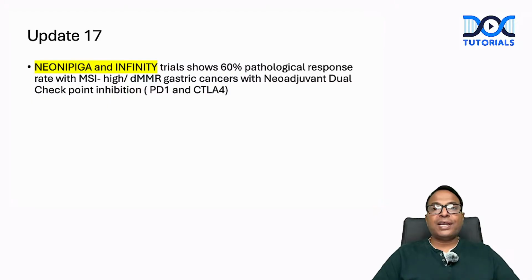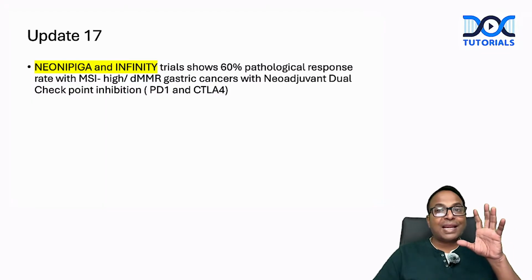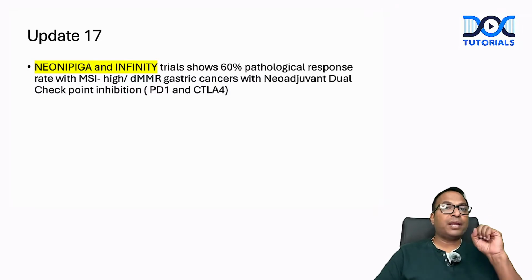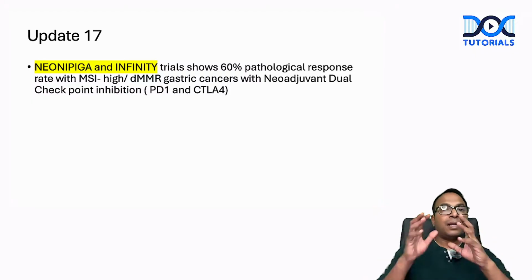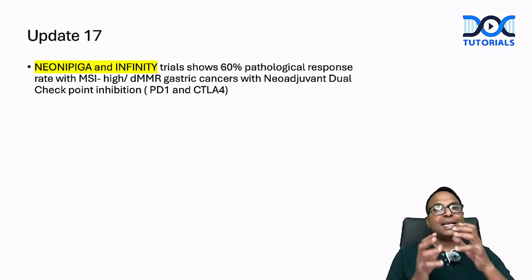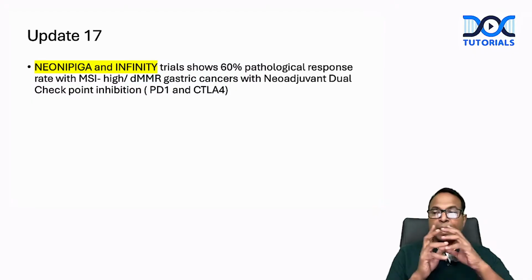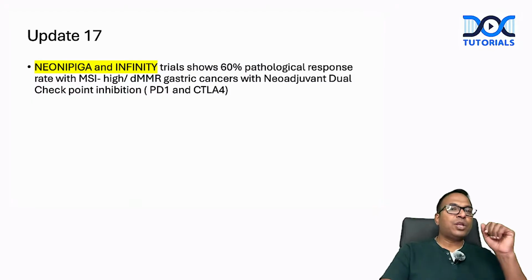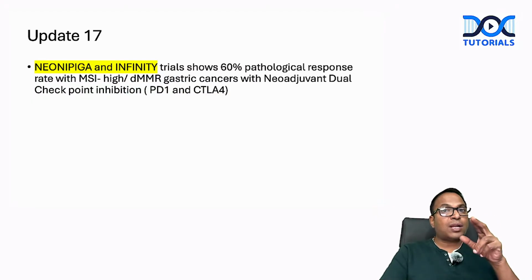The new NIPIJA and Infinity trial shows a 60% pathological response rate in microsatellite instability-high patients with neoadjuvant dual checkpoint inhibitors. Very important update. The Infinity and NEO-NIPIJA trial talks about gastric cancers with microsatellite instability benefiting from two neoadjuvant drugs. Programmed death 1 and CTLA-4 inhibitors can be given as neoadjuvant in MSI-H cases. Because MSI-H cases will not respond to chemotherapy, we should go for immunotherapy.